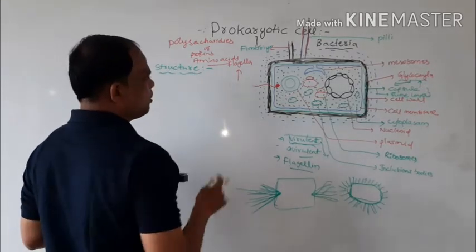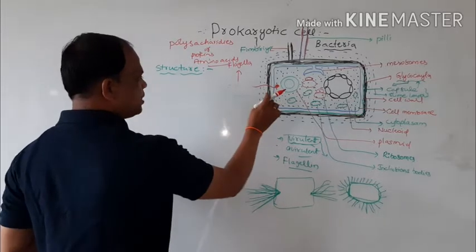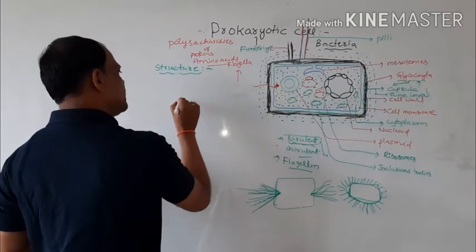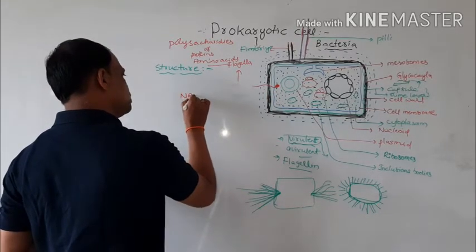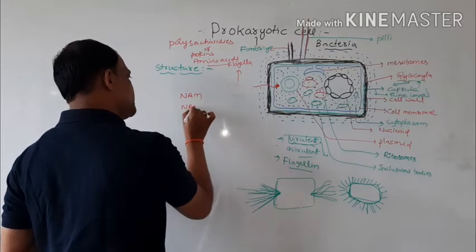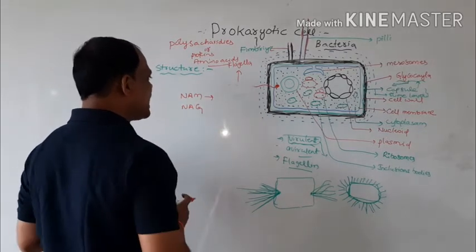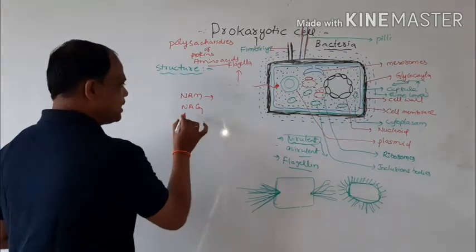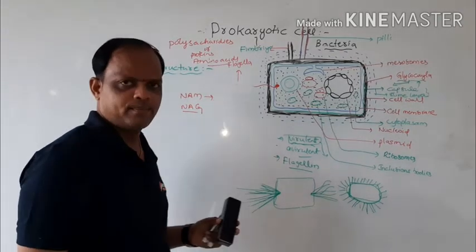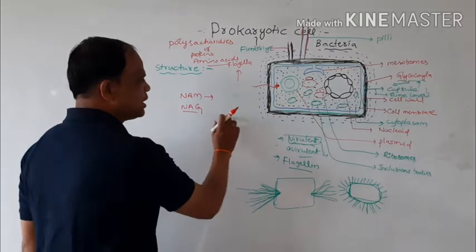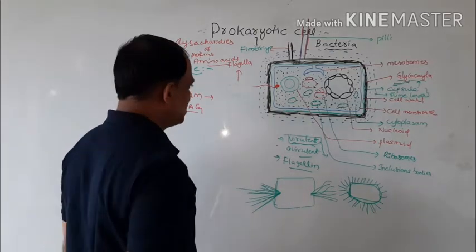Peptidoglycans or murein. Here there are 2 types of sugar components present: NAM and NAG. N-acetylmuramic acid and N-acetylglucosamine. These are the 2 sugar components that make up this cell wall.